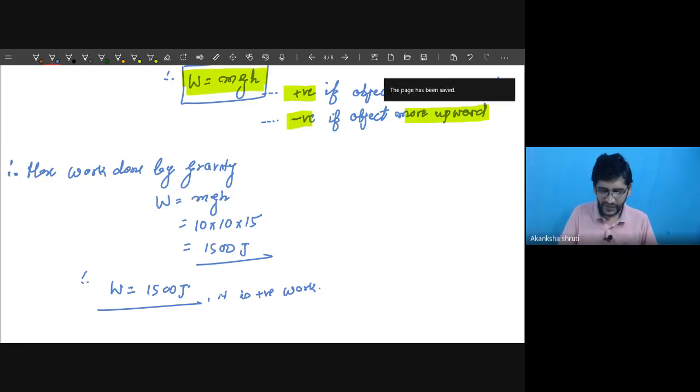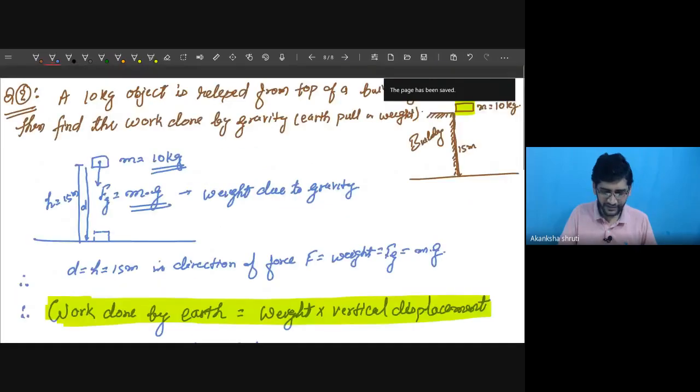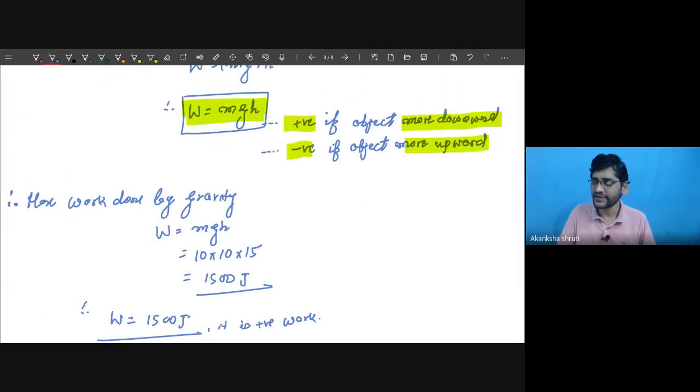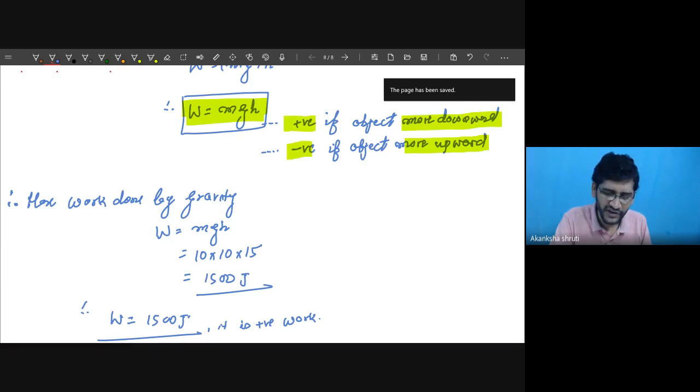Okay, students? So this was all about everything I have covered and discussed. All the students have written this. It is very important. It is the basic of work. After knowing this work, we are able to understand the energy very easily. Then the power is even easier than that. Any doubt, then please ask. Otherwise, we shall stop the class and let us go for the homework.